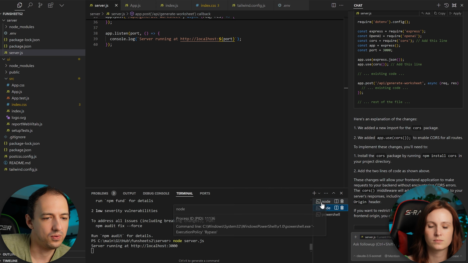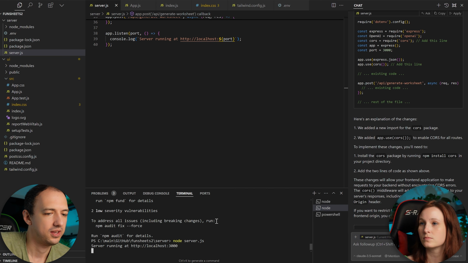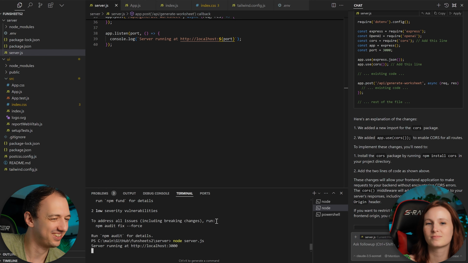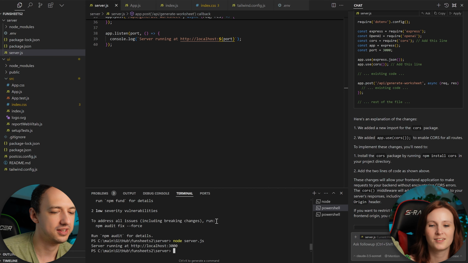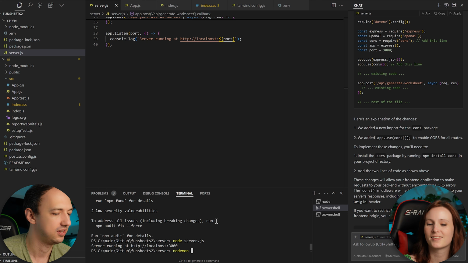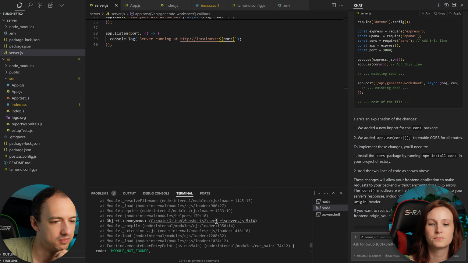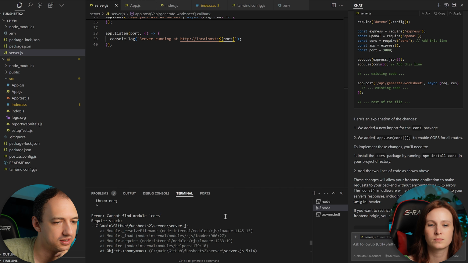Great. Oh, you know what? Also, when you run a JS file with Node.js like this, it doesn't refresh when you make file changes. So that's another gotcha. So this isn't going to work either until we restart the server, which is why I like to use this thing called Nodemon, which will monitor your files, and then it will automatically refresh the server for you. That's cool.